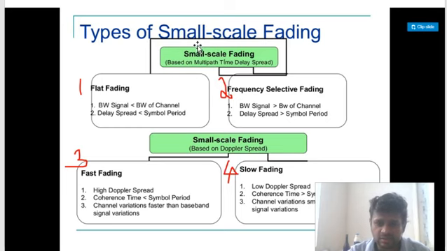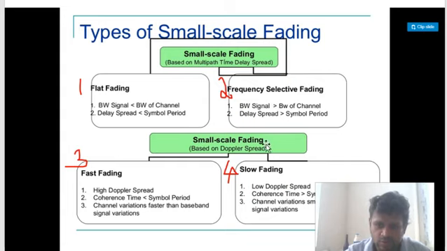This is the first categorization of types of small scale fading. Multipath time delay spread causes two types of fading: flat fading and frequency selective fading.